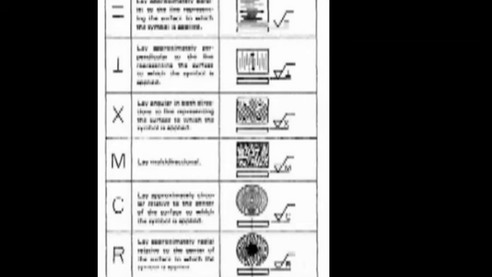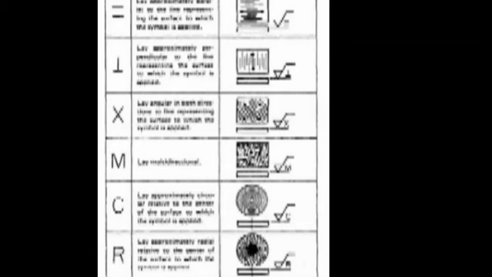Okay, and next one is radial. If it is radial, it is denoted with the letter R. Lay approximately radial relative to the center of the surface to which the symbol is applied. Examples like surface ground on the turntable, fly cut, and indexed on end mill. So the various types of lays are shown diagrammatically. Okay, so it should be noted that the surface roughness is measured at 90 degrees to the direction of lay.